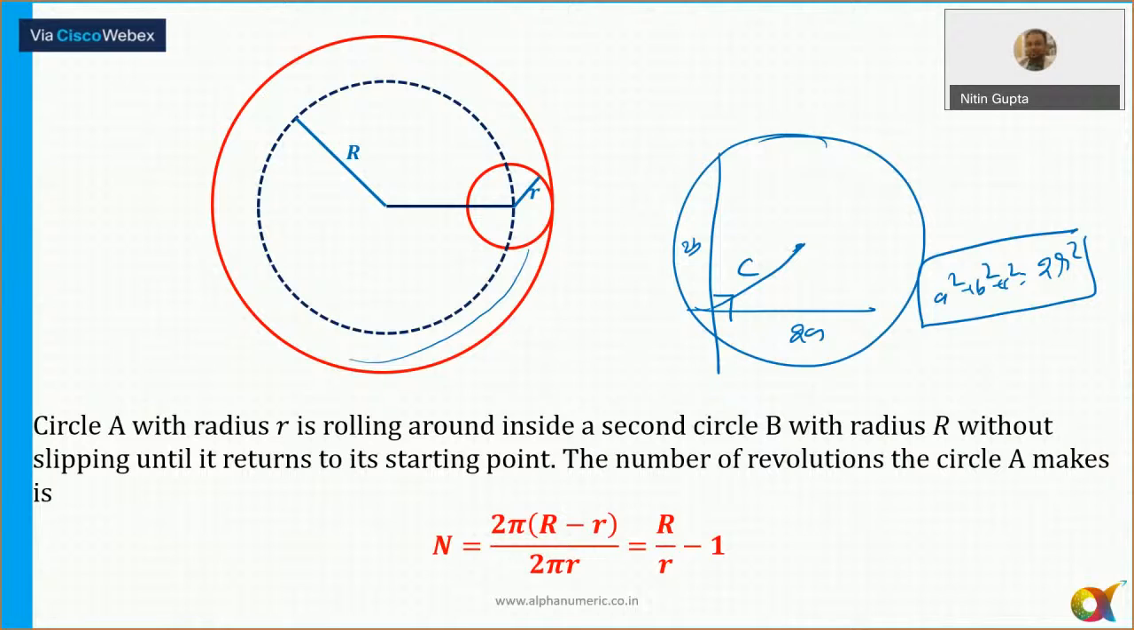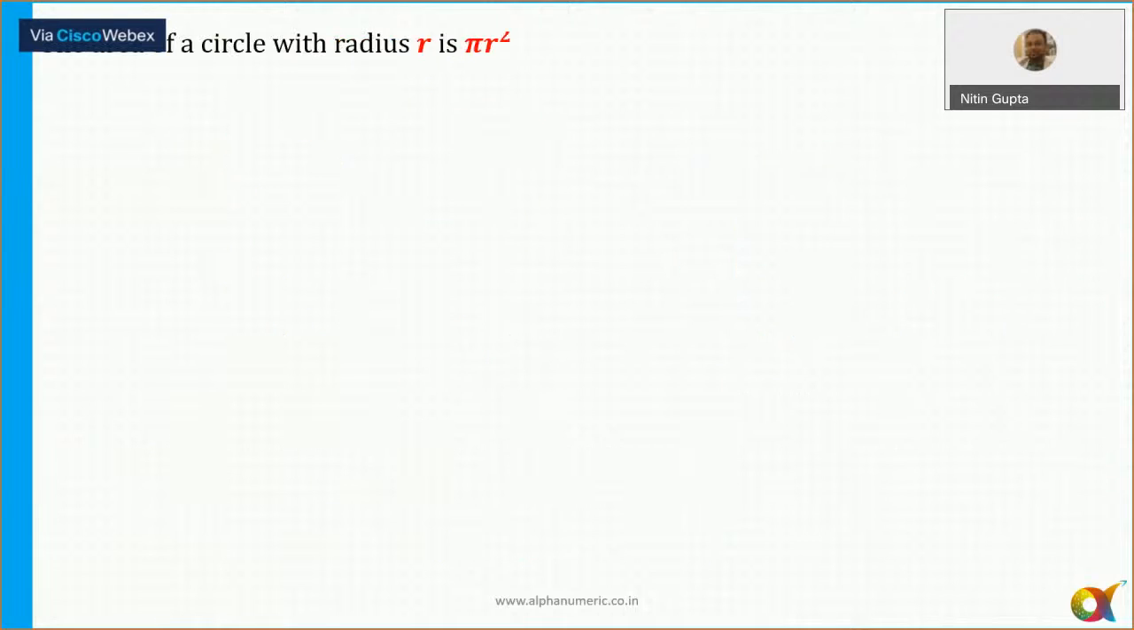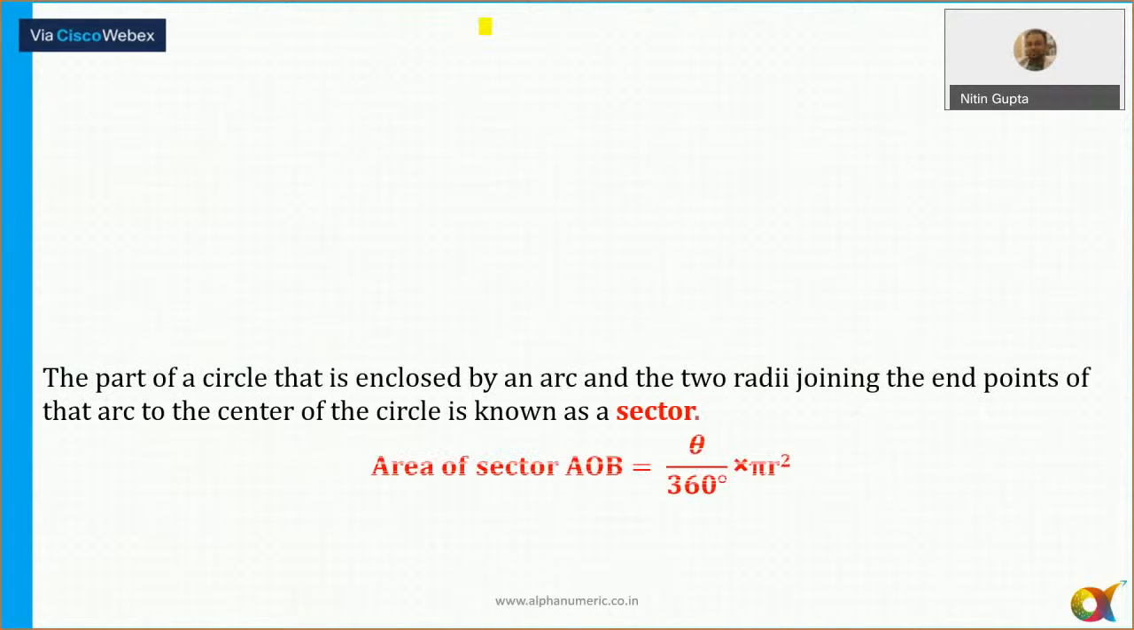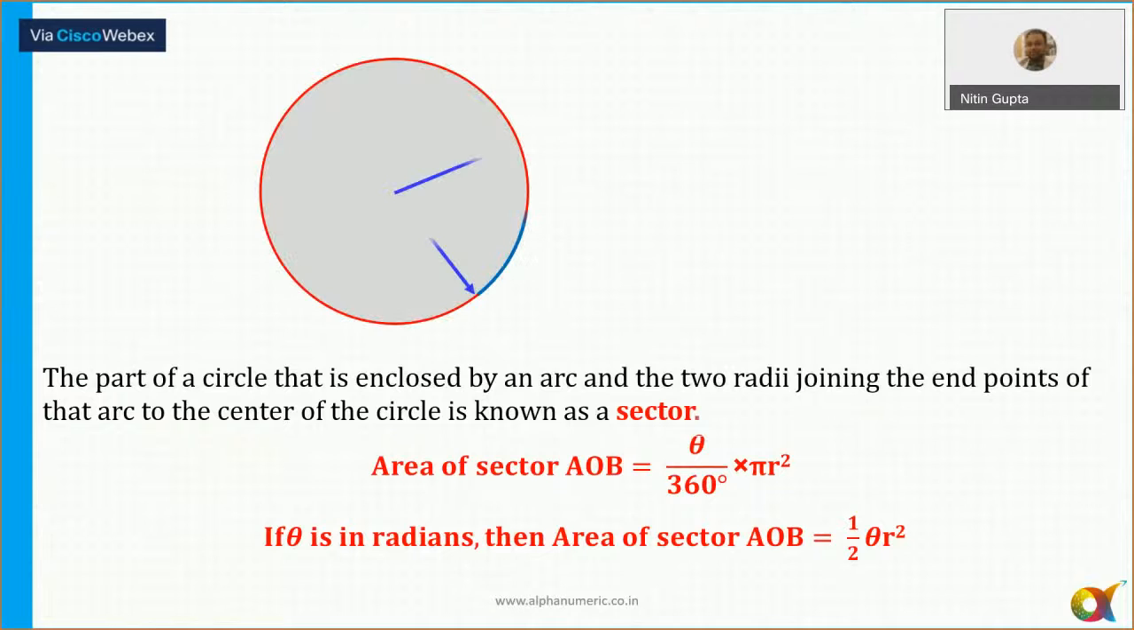Okay, guys. So let's move to the next slide. ये rotation वाला clear हो गया? We have discussed a lot of questions based on this. Area of a circle we all know is pi r square. ये बताने की जरूरत भी नहीं होगी. Area of a sector is always equal to theta by 360 into pi r square, and in terms of radians, it is half theta r square.